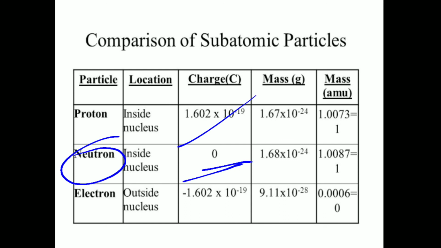All of them have mass. Proton and neutron have almost the same mass, almost, but not equal. But electrons are very light relative to the proton and neutron.